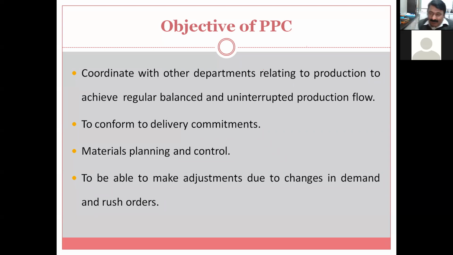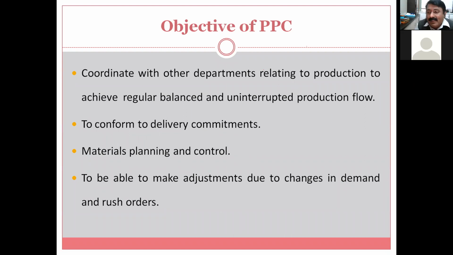To be able to make adjustment due to changes in demand and rush orders is very important. This is one of the different objectives of PPC. So a 1000 order is there for one product, and immediately that 1000 order increases. By analyzing the December month performance, you come to know that this order is 1400, and some other product by the same company has an order of only 100. Suddenly an increase in the order, 500 quantity is required.